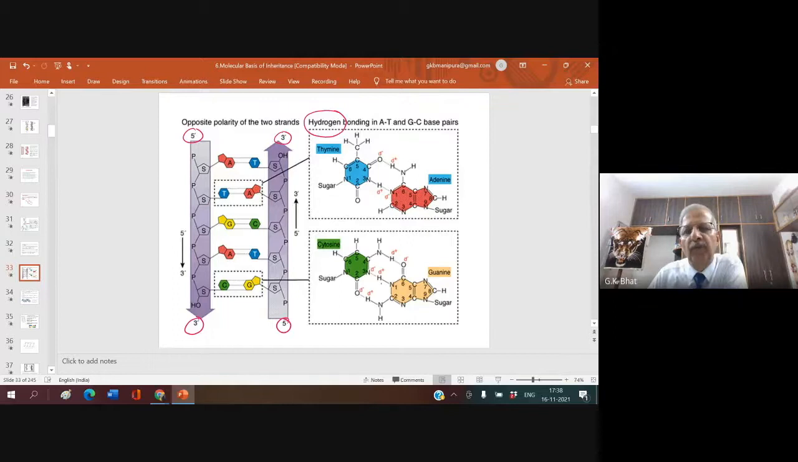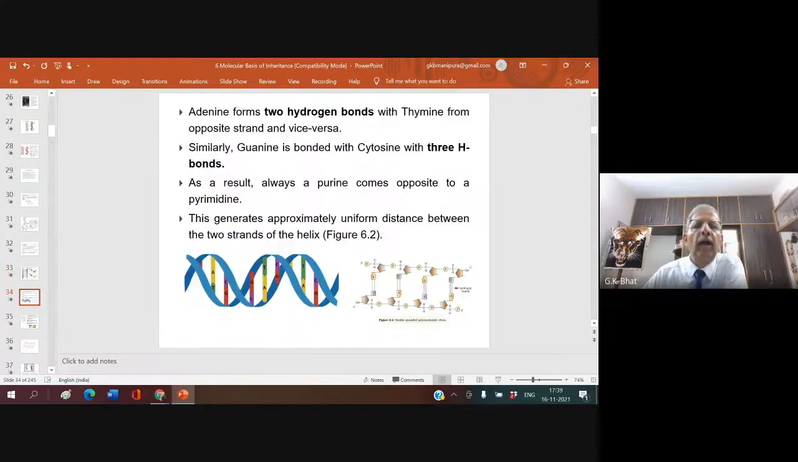3 bonds, and it is a double bond here, right? So adenine forms 2 hydrogen bonds, very important point, with the thymine from the opposite strand and vice versa. Similarly, guanine is bonded with cytosine with 3 hydrogen bonds. Always ask a question. So you can see 2 hydrogen bonds and you can see 3 hydrogen bonds. It is 2 between adenine and thymine, and 3 between cytosine and guanine, or vice versa.